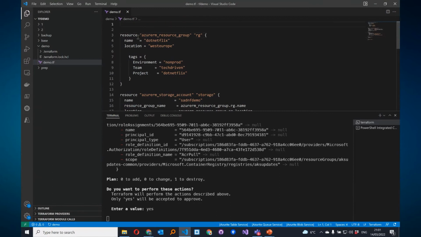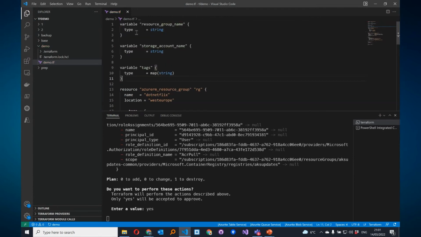Because we have some hard-coded values here. And of course, if you want to use this template for multiple environments, for example, then we would pass a different name per environment. So let's make this a variable. So we are going to add a couple of variables, in this case for the resource group name, the storage account name, and the tags.